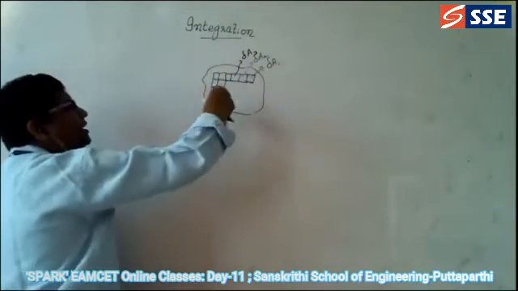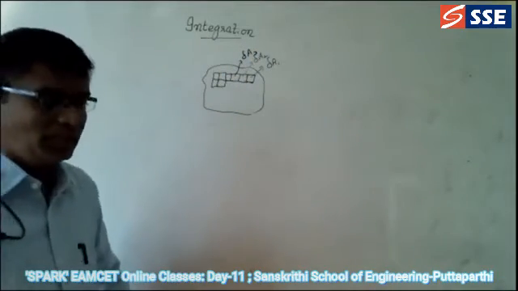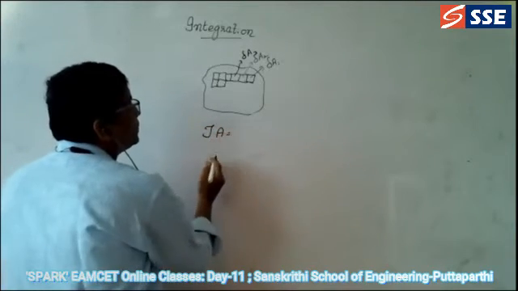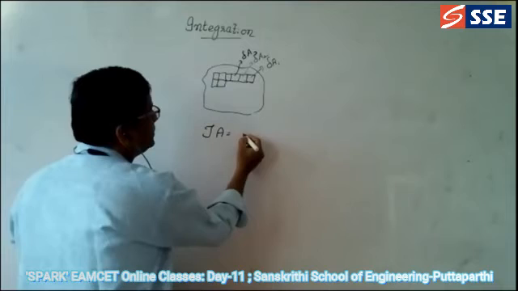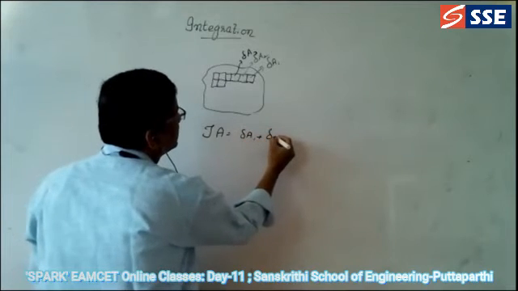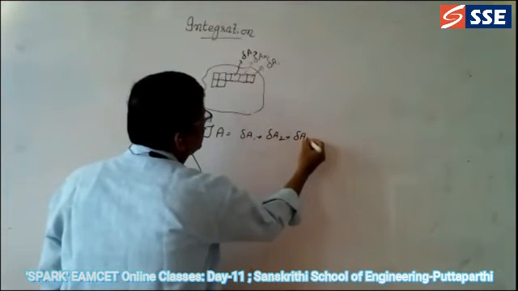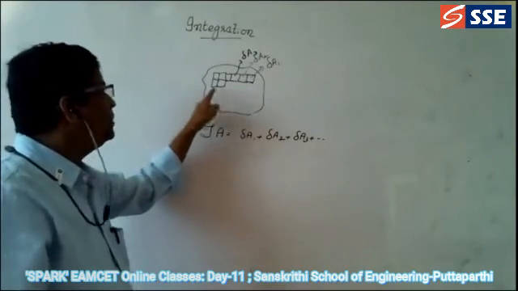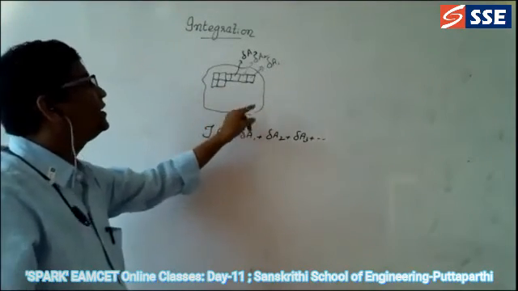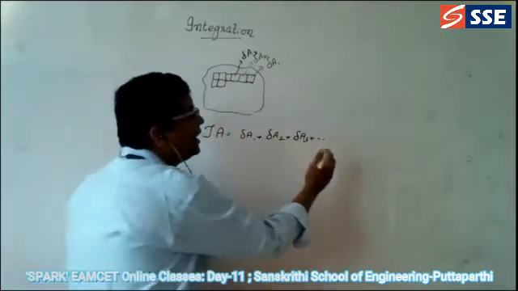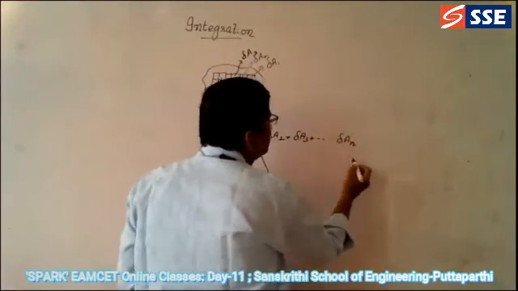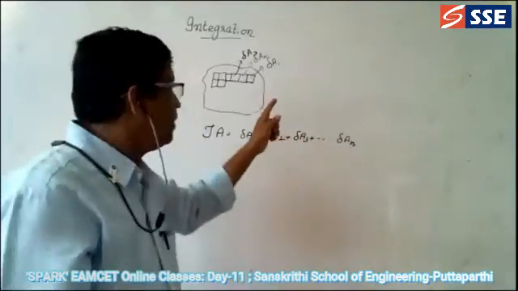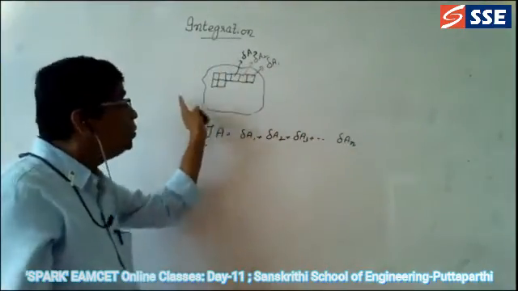If you want to find the area of the total surface, the total area is equal to the summation of delta A1 plus delta A2 plus delta A3 and so on. However many small areas there are, you add that many and keep the answer, up to delta AN. Suppose 25 such small areas are there throughout the surface.